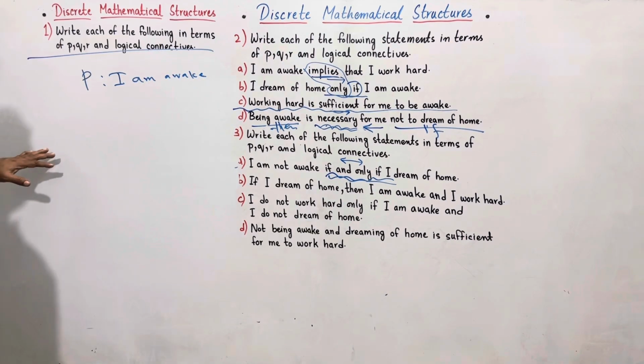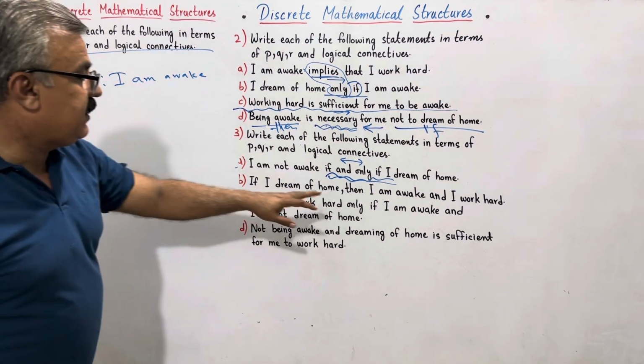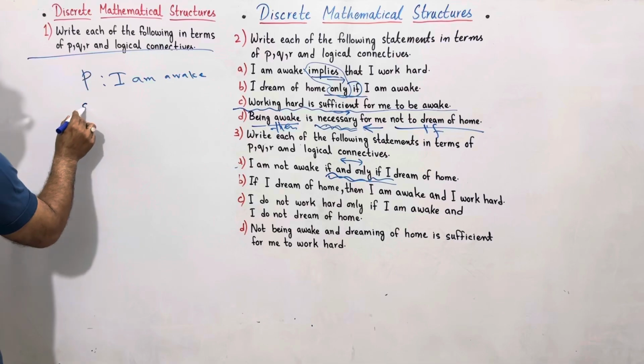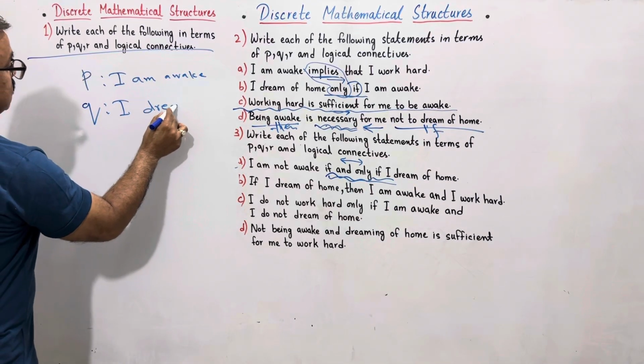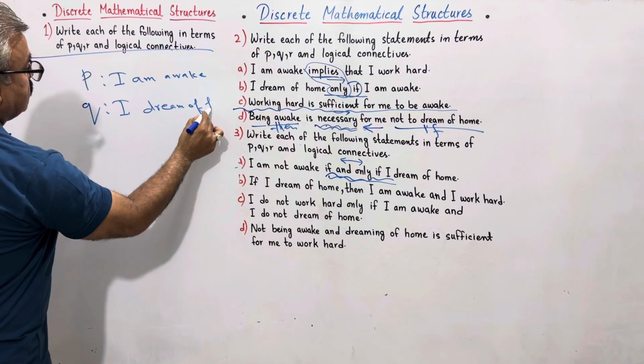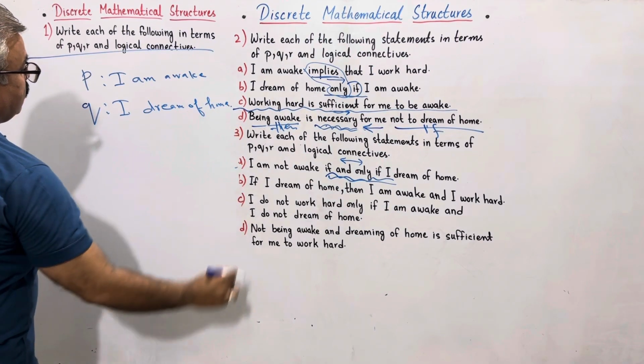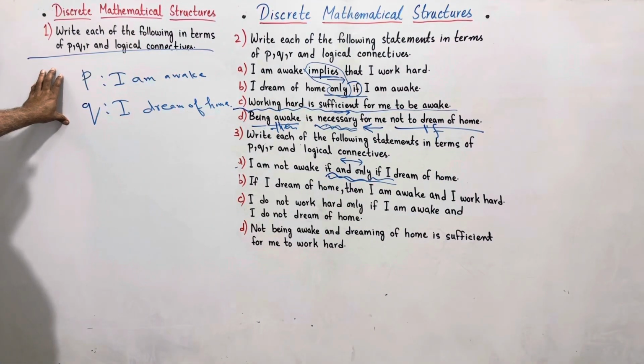I am taking the positive one. I am awake, and Q is I dream of home. How to write this biconditional?